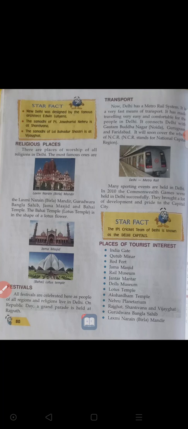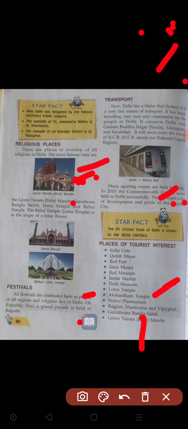Like that, there are so many tombs located in Delhi. And religious places, see here children, it is Birla Mandir. Birla Mandir, the Lakshmi Narayana temple, is also located in Delhi. One of the beautiful buildings in Delhi. Next, Bangla Sahib Gurudwara, Jama Masjid, and Bahai temple.